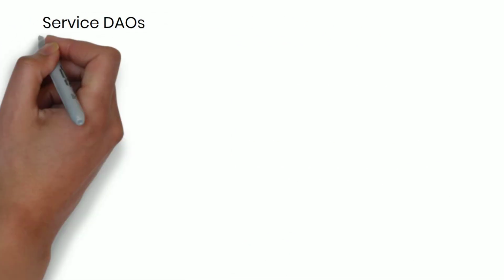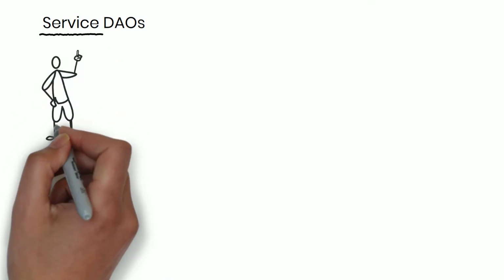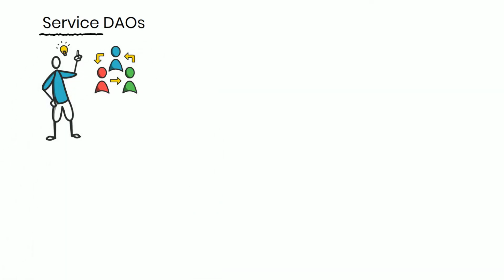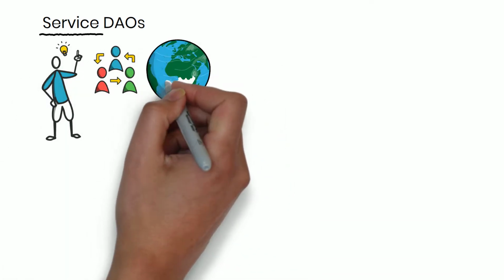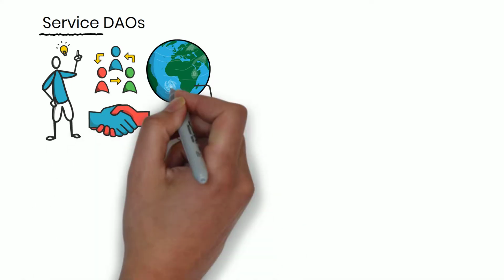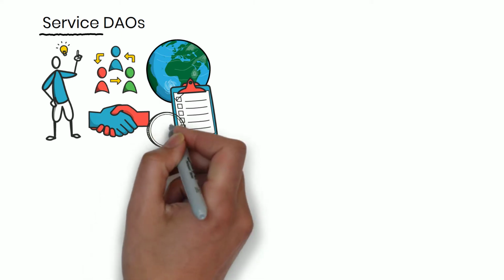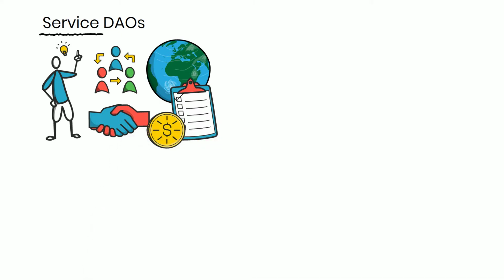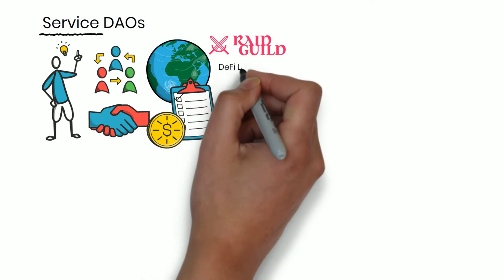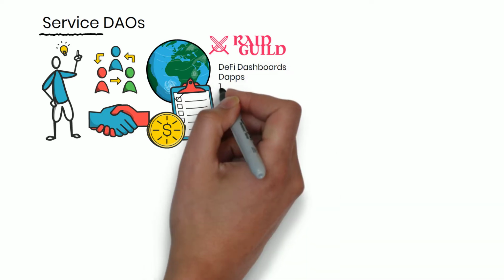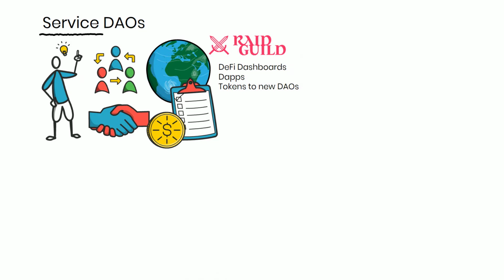Service DAOs. The word service gives us an idea of this type of DAO. These DAOs link people from around the world to build products and services. Clients can put up tasks for contributors to complete. Contributors are paid in the DAO's tokens. Raid Guild is one such DAO that brings talents together so people can hire them to build DeFi dashboards, dApps, tokens for new DAOs, and so on.